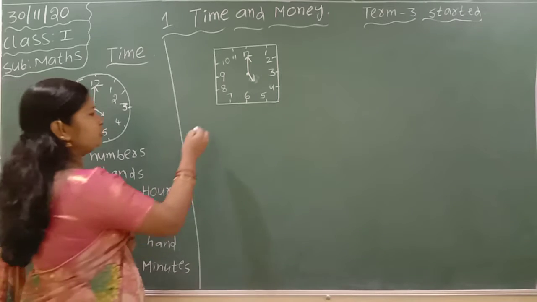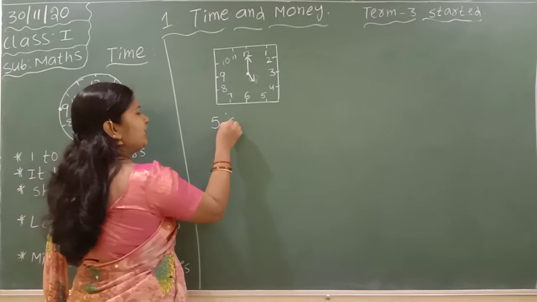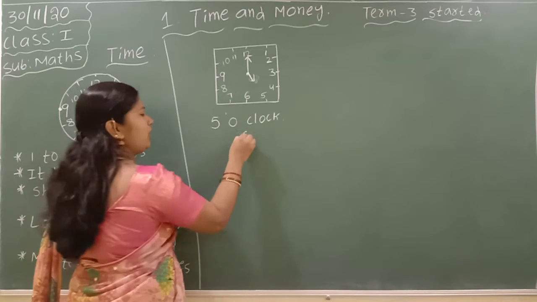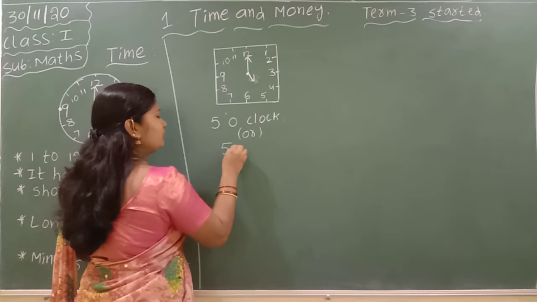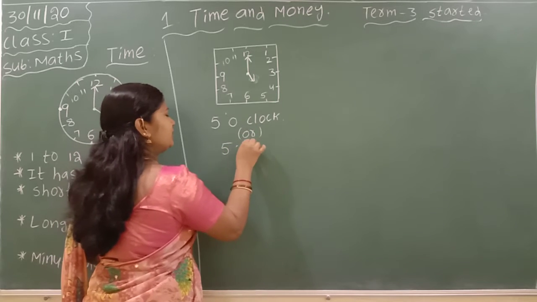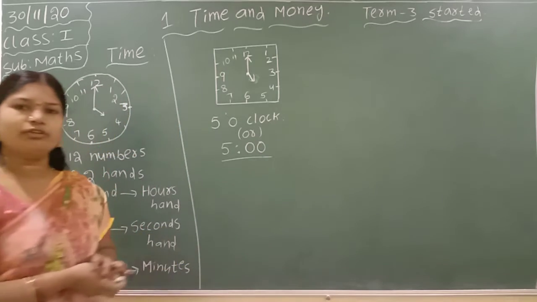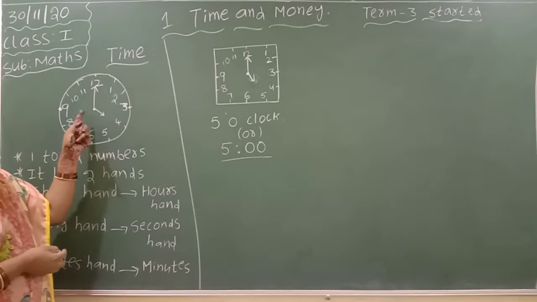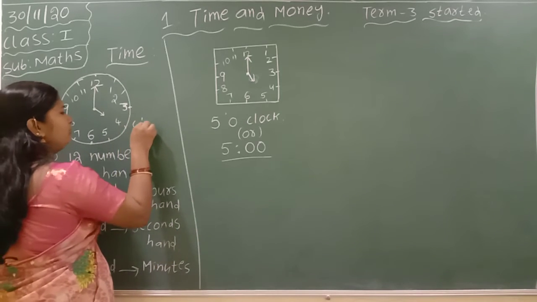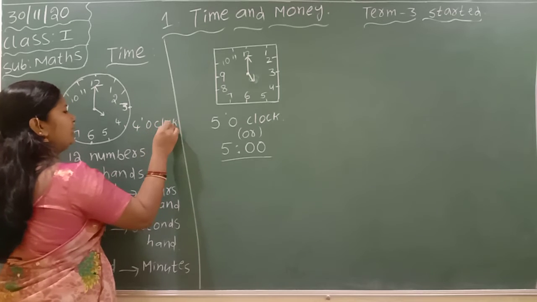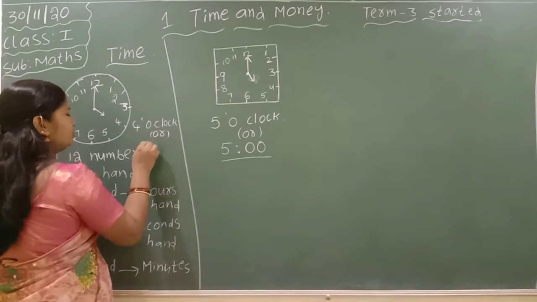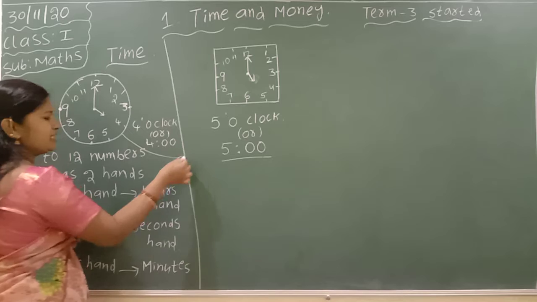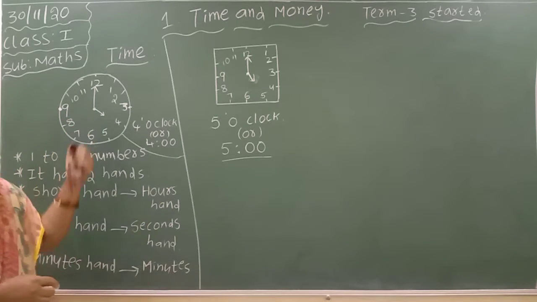How should we write 5 o'clock? 5, a small dash, 0, then the word o'clock: 5 o'clock. You can also show it as 5, 2 small dots and 0. Like this also we can show. It is a representation of time. Here the small hand is at 4, so you write 4 o'clock. One more type is 4, 2 small dots, 0. It is the representation of time.